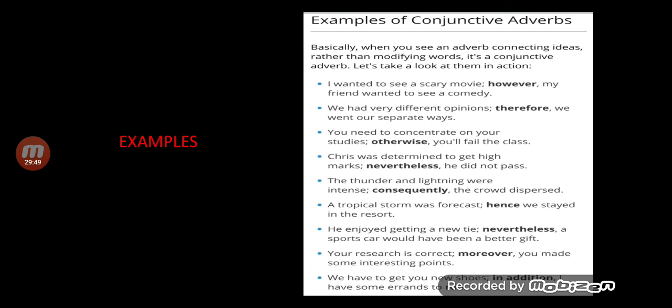Third, you need to concentrate on your studies, otherwise, you'll fail the class. Chris was determined to get high marks. Nevertheless, he did not pass. The thunder and lightning were intense. Consequently, the crowd dispersed, and so on and so forth. So, however, therefore, otherwise, nevertheless, consequently, hence, moreover, in addition, all these are examples of conjunctive words. I hope you have understood the topic very well.